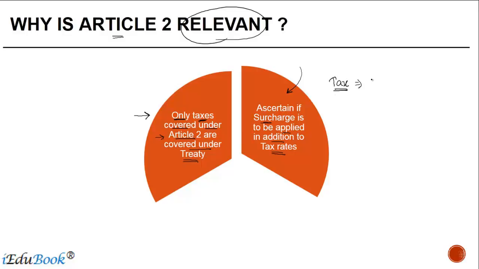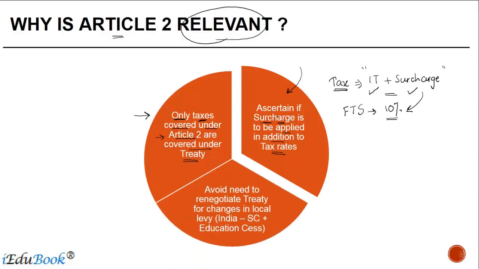So let's say, for example, if tax includes income tax plus surcharge, as per the definition given in Article 2, right? And when you look at the article relating to fee for technical services, and it says that in India the tax that has to be withheld is 10%, what that means is by applying the income tax and the surcharge, the total of this has to be 10%, right? So therefore it helps you to ascertain if surcharge is to be applied in addition to tax rates.